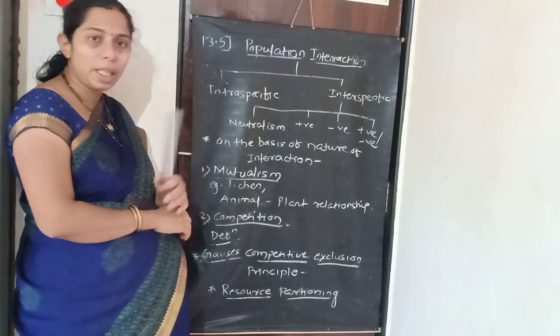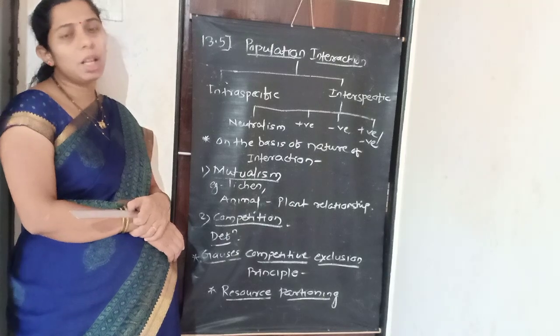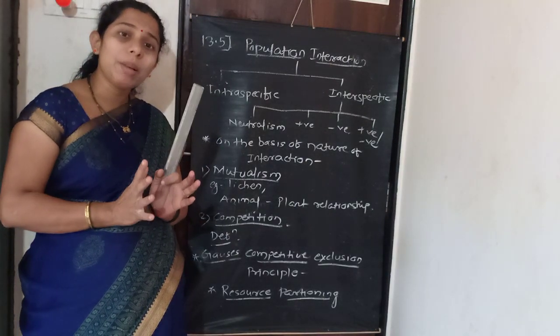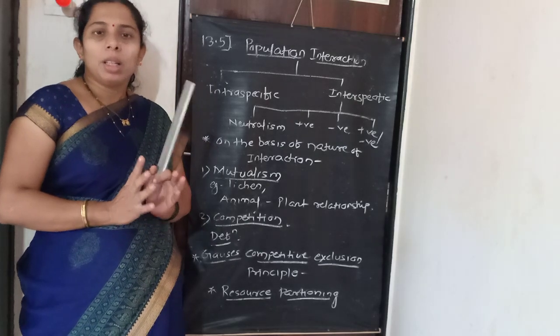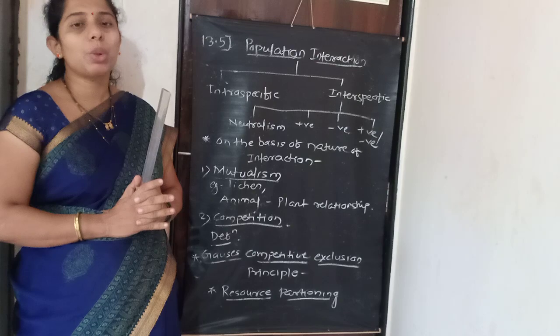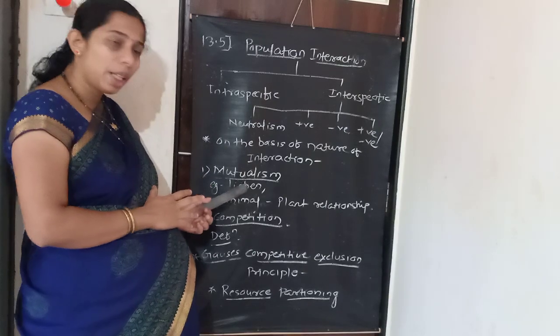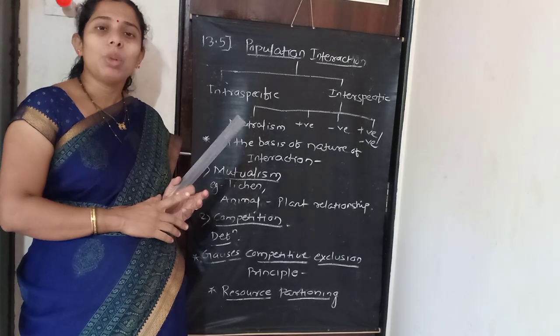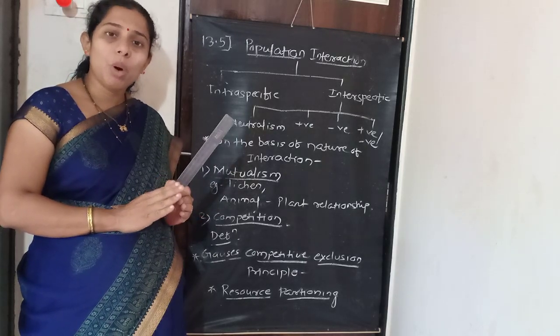For example, lichen. You know that lichen means algae and fungi which grow in the same area, in very close contact with each other. So lichen shows the relationship between algae and fungi. Both organisms live in contact with each other.